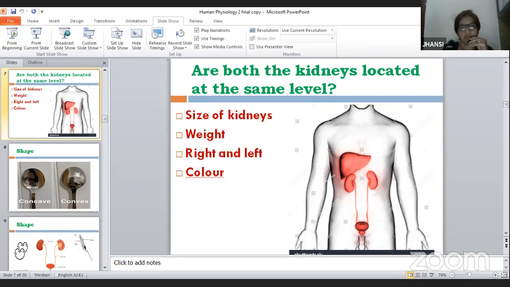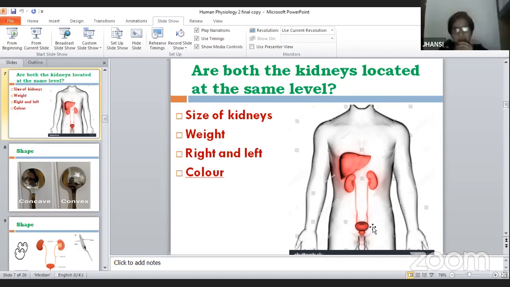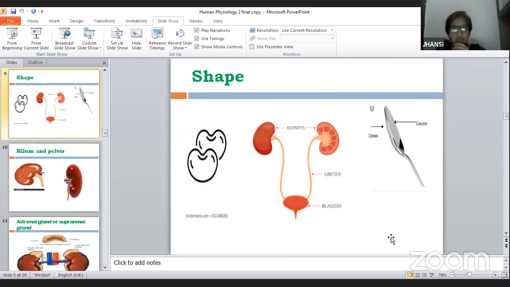Thank you, Jhansi Madam, for a wonderful explanation on the human excretory system. Thank you, Vijayalakshmi Madam. Thank you, Zoology team.